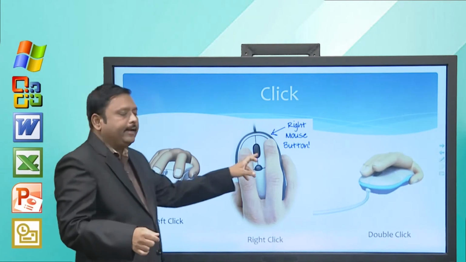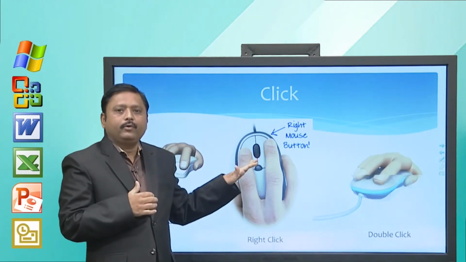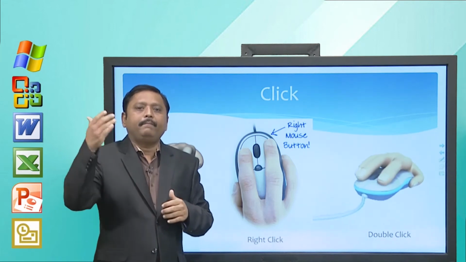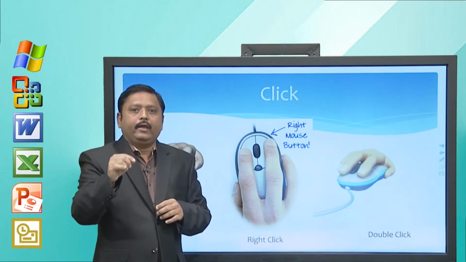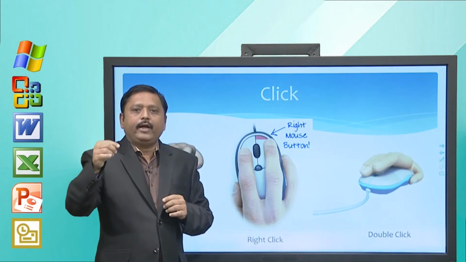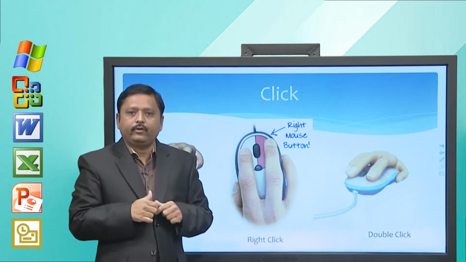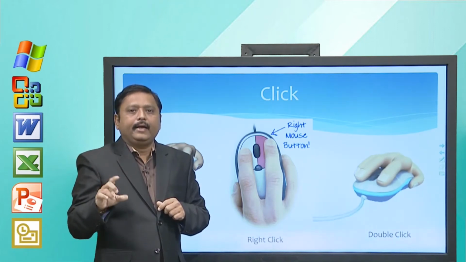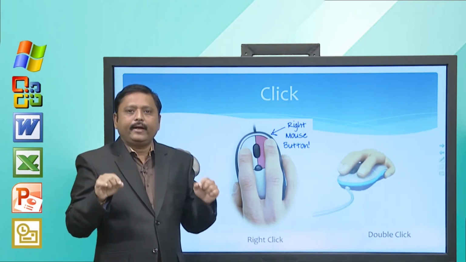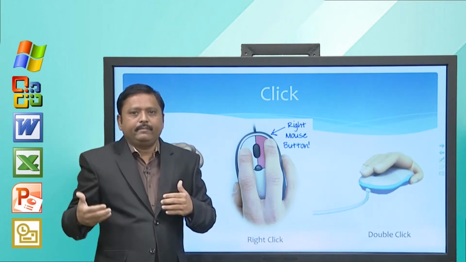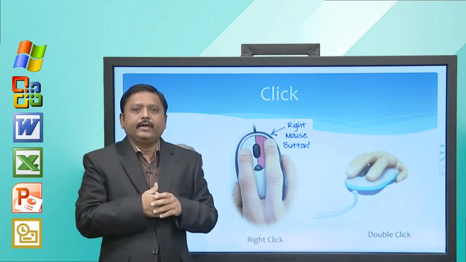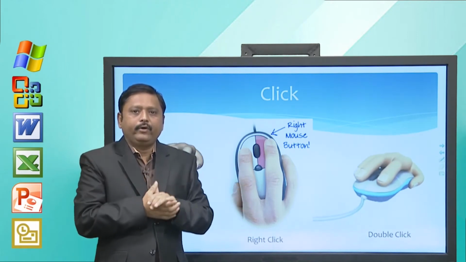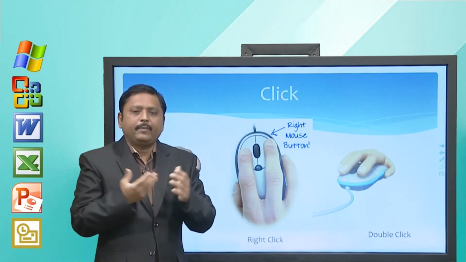When I say right click, this kind of right click is useful to display a pop-up menu. That means you can apply bold, italic, underline from the formatting toolbar, but you can also apply the same by selecting text and right clicking, and a menu appears on the screen. You have already understood this in Microsoft Windows pop-up menus.